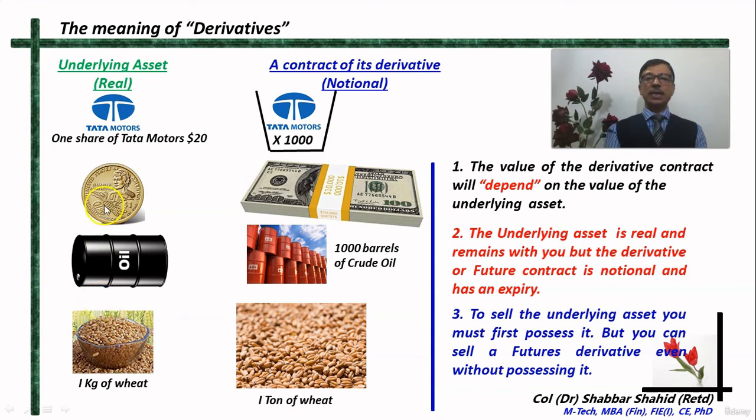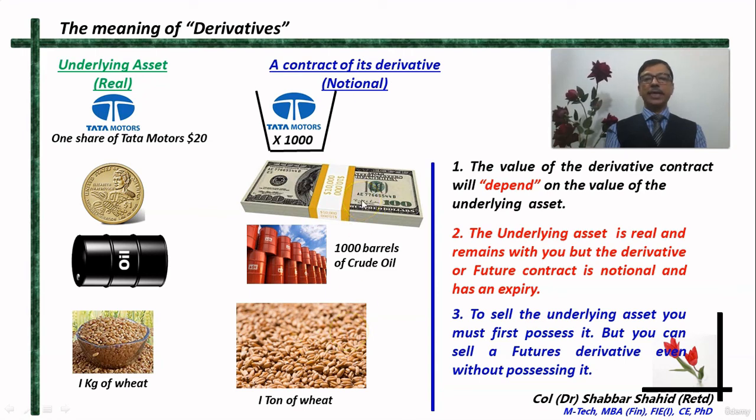That means if you want to sell a share, you must first buy a share and then only you can sell it, isn't it? But that is not so with the derivatives. Since derivative is not a physical thing, it is only a notional promise, you can sell them without possessing them. Even if you don't have this derivative, you can still sell them and purchase them later.